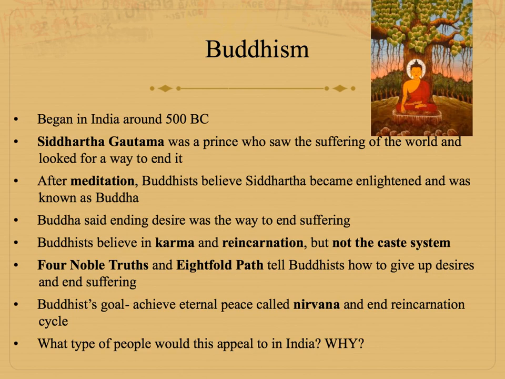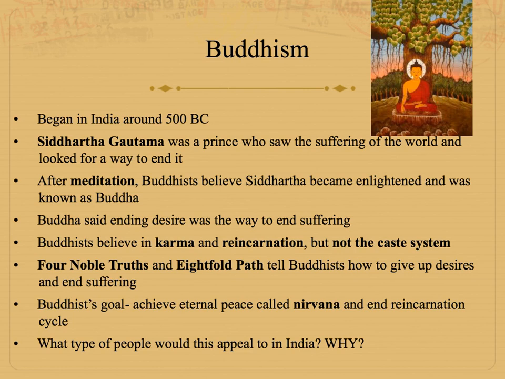So he said all our suffering is because of our desire for things and people and just anything. And so the way to end our suffering is to end our desires. He developed the Four Noble Truths and the Eightfold Path as a means for Buddhists to follow to try to end their suffering and end their desires.